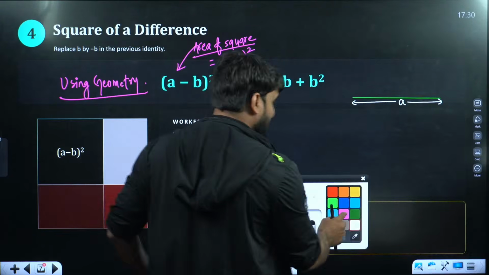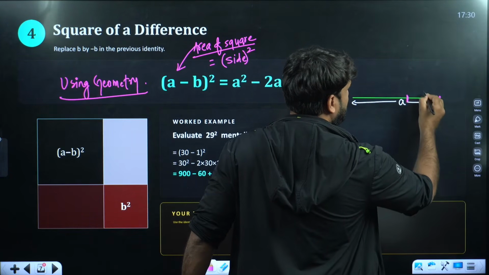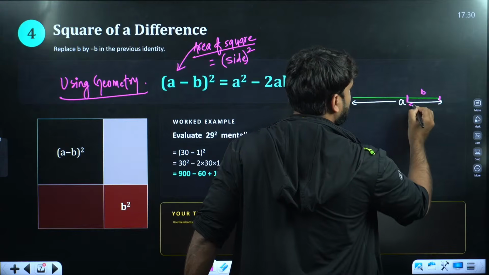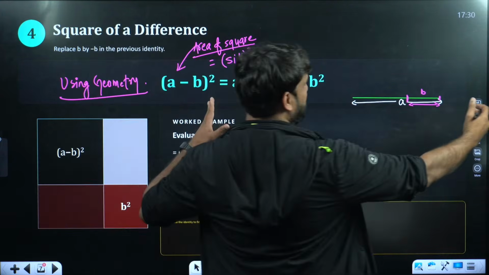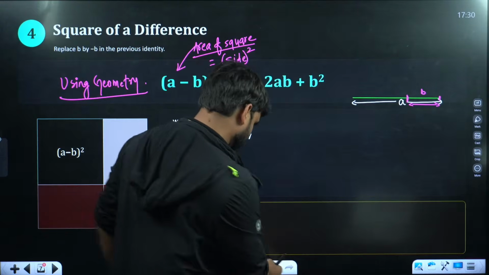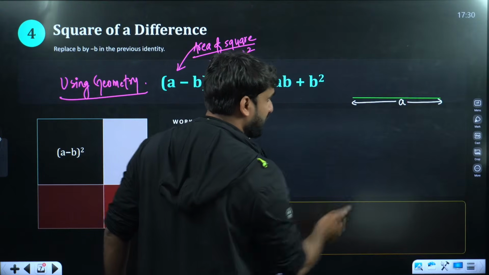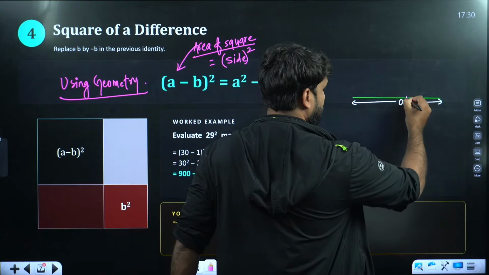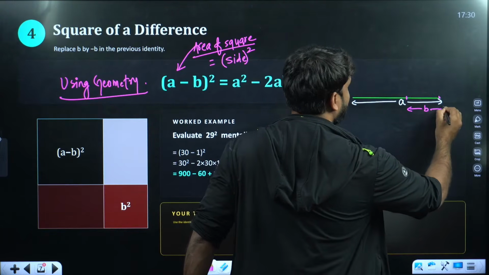And this part is basically B. This is B. The complete side is A. It is not clearly visible, so let me draw the pink line a little below. And this is B.